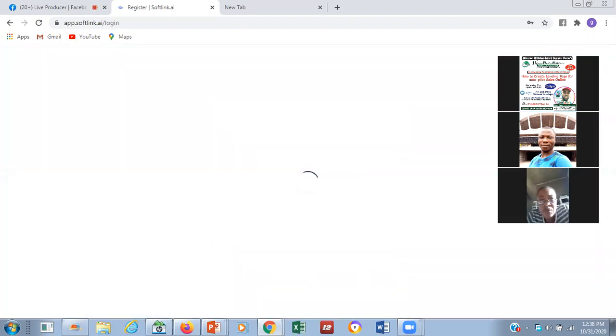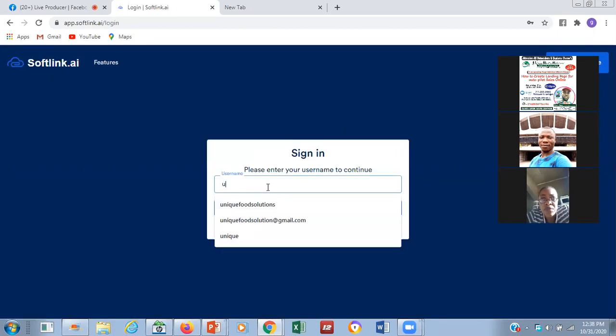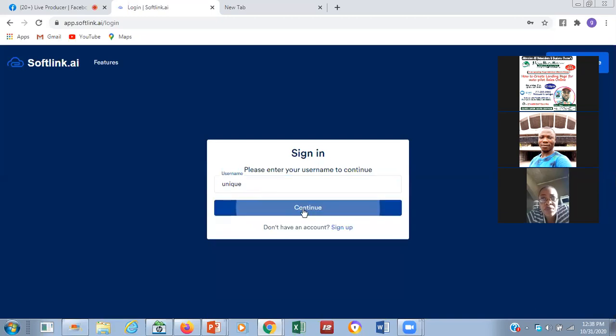Now, when you click on login, the next thing you have to put is your username that you have created, and you click on continue. Don't forget that the username that you'll be creating should be the name of your company. Let it be the name of the company of that particular landing page that you want to create.